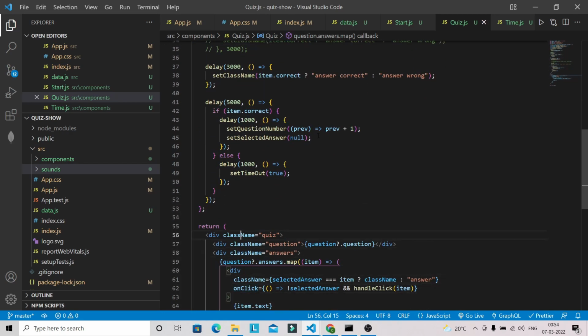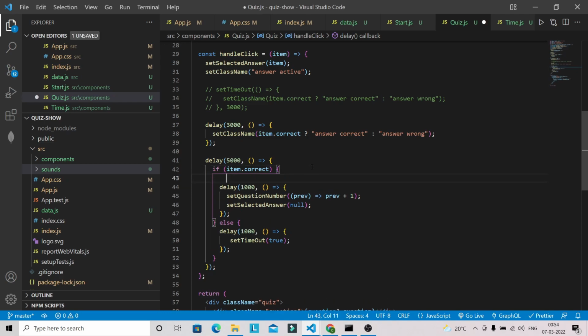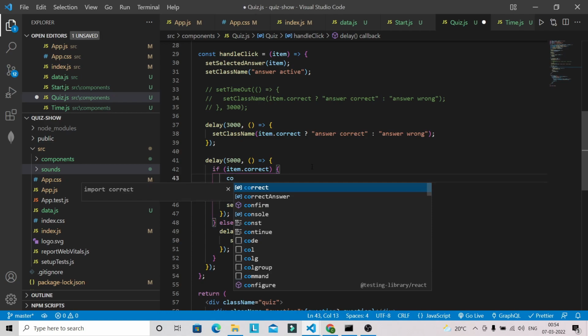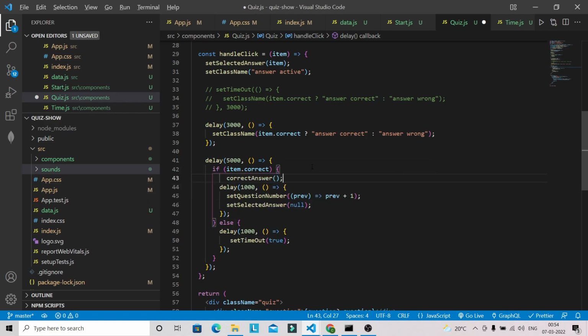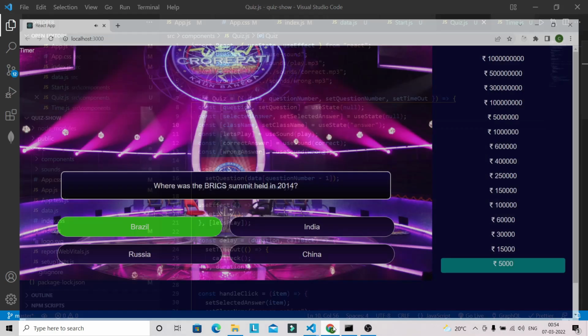And if the user gives the correct answer, then we can play the correct answer sound here, and for a wrong answer it will play the wrong answer tune. But unfortunately I cannot verify this one because at a time only one speaker is recording.